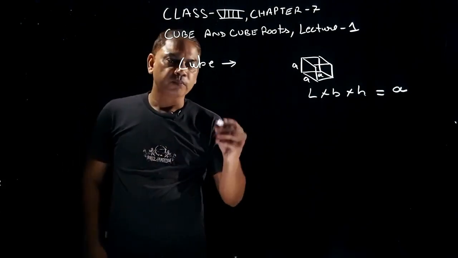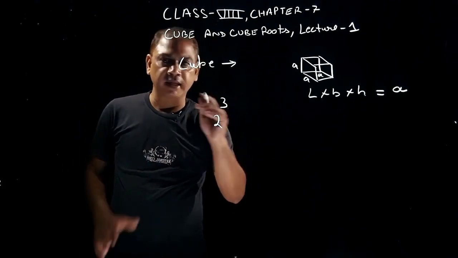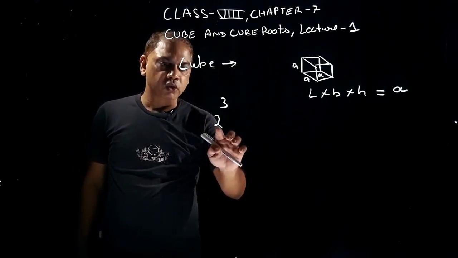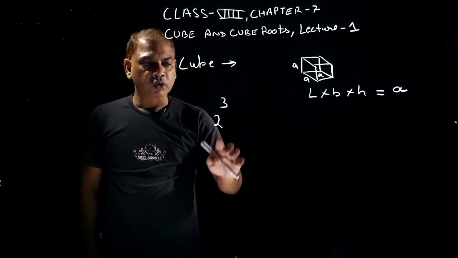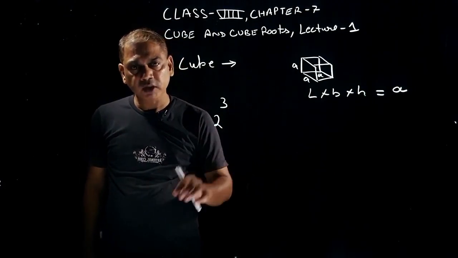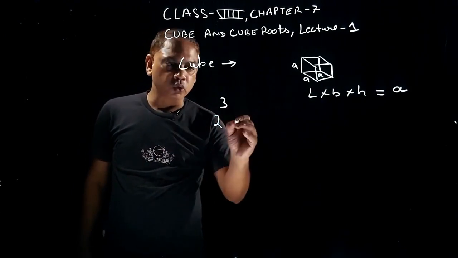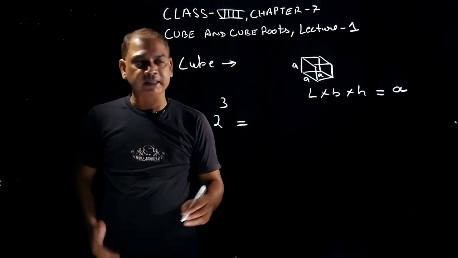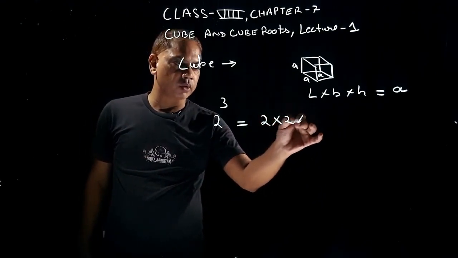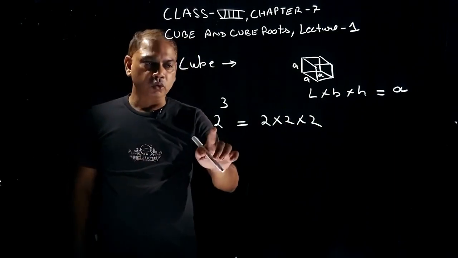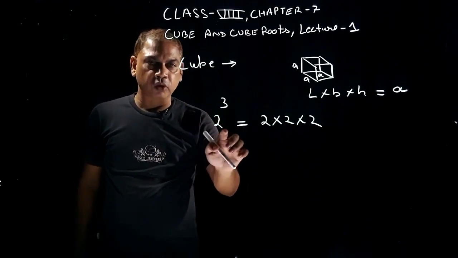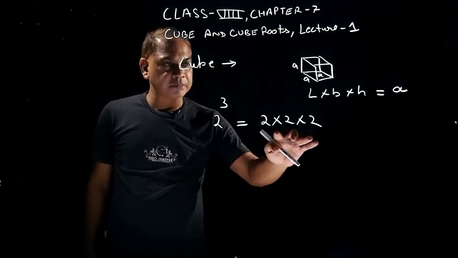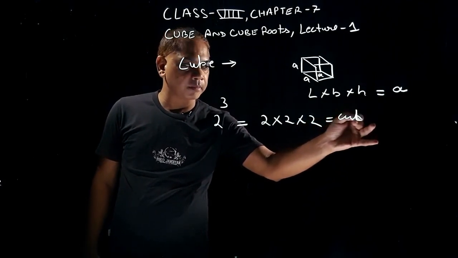If I write 2 to the power 3, how will we read it? This will be read as 2 to the power 3 or 2 cube. 2 cube means we multiply the number 3 times by itself, that is 2 into 2 into 2. हमने नंबर को 3 बार खुद से मल्टीप्लाई किया है. A number multiplied by itself 3 times will give you a cube of a number.